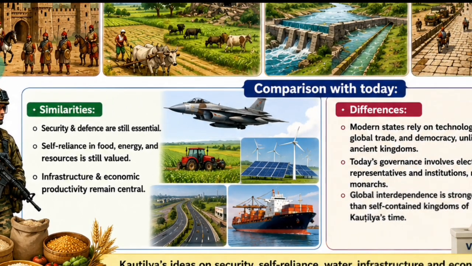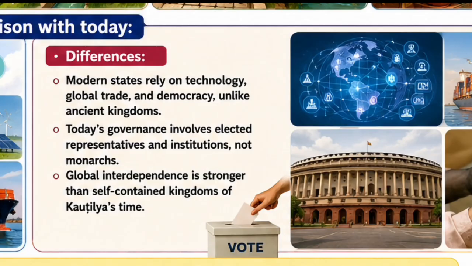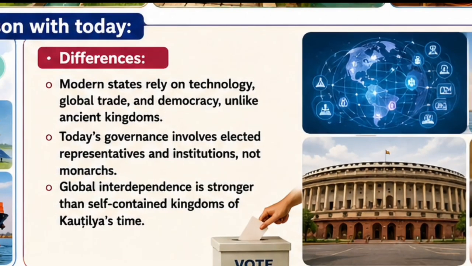Fine. Now see some differences. So what are the differences? Modern states rely on technology. Listen, you need to understand, technology was there at that time also, okay, and this time also. But we can see here we are technologically more advanced, okay. So we rely on technology and global trade.